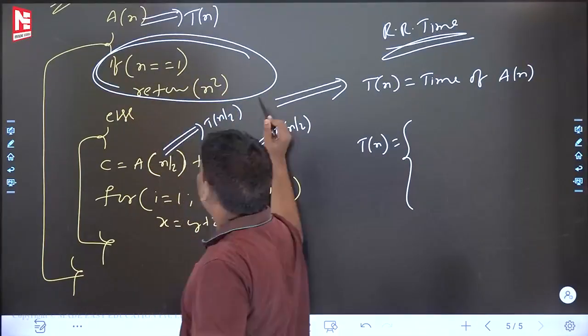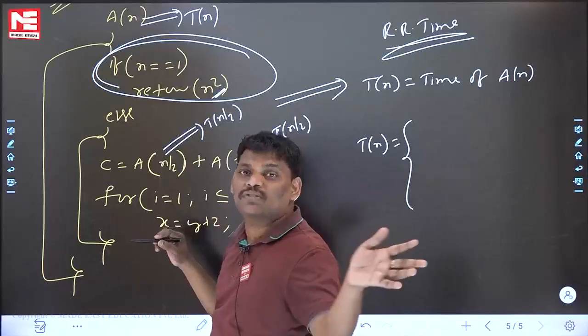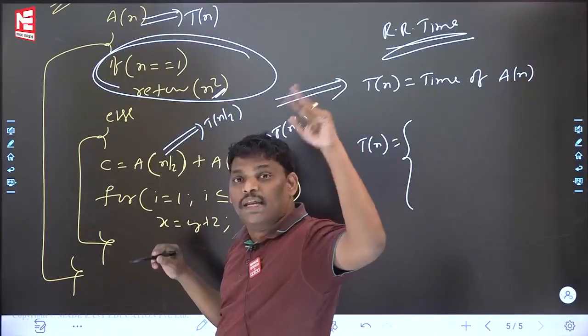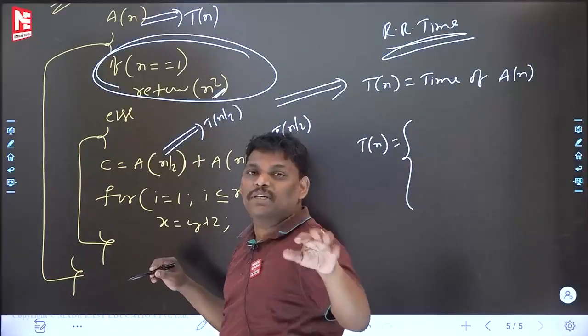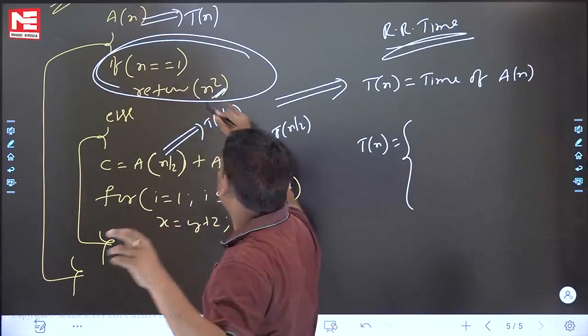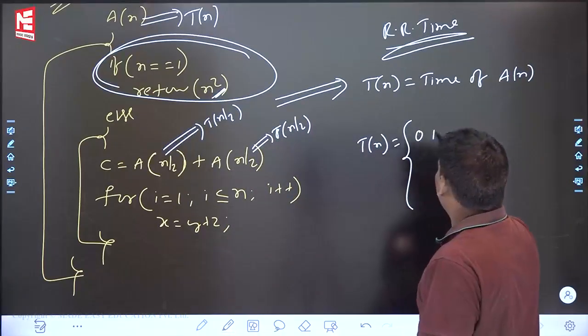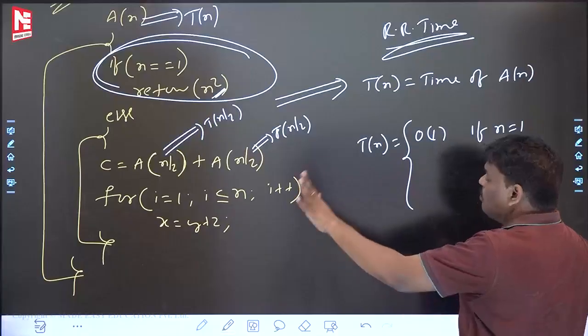No loop. Some people are saying n square there. N square there does not mean time complexity n square. Two inner loops are there, that gives n square. One loop is there, that gives n. Here no loop, nothing. So T(n) is equal to constant time if n is equal to 1. Otherwise, come to the else part.